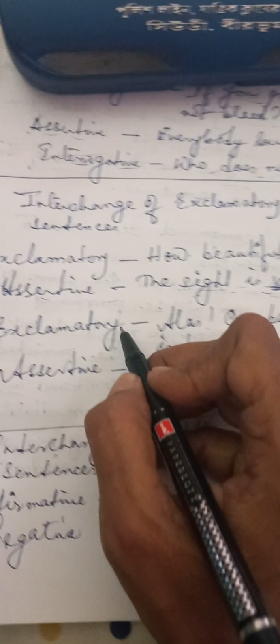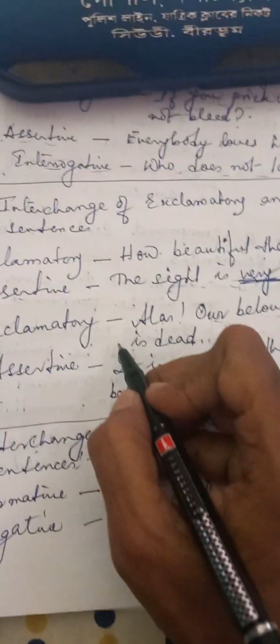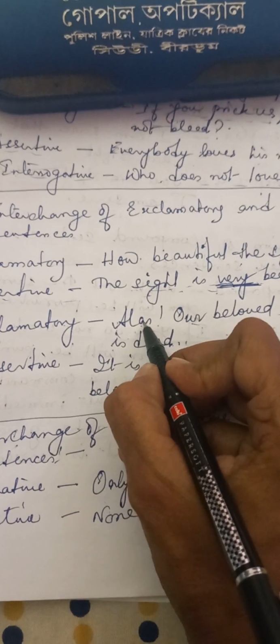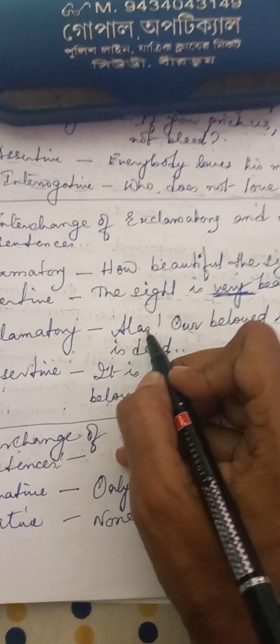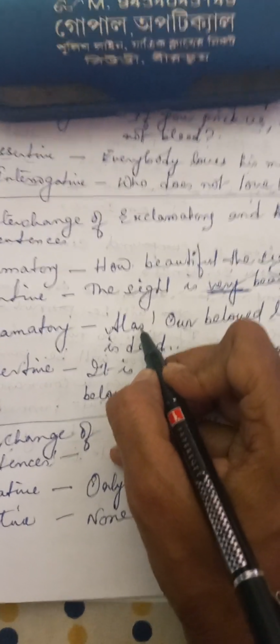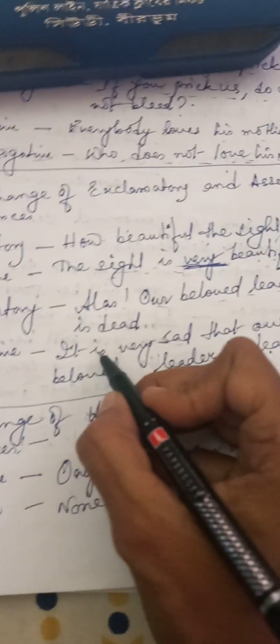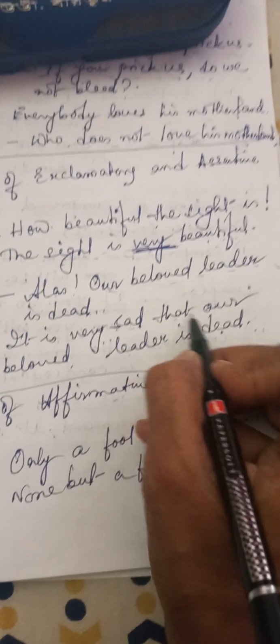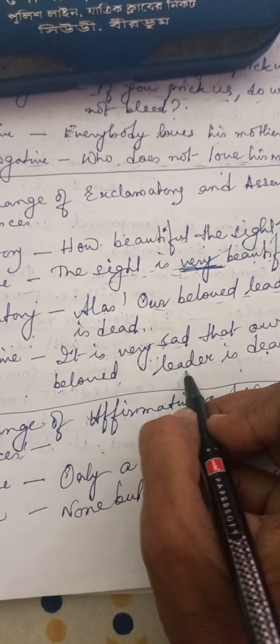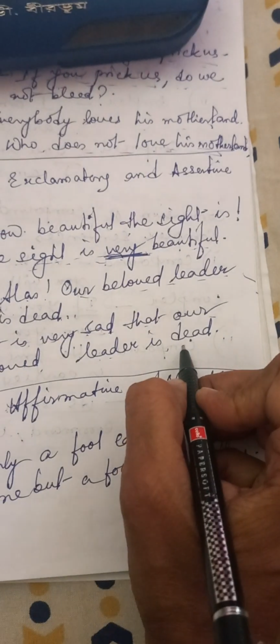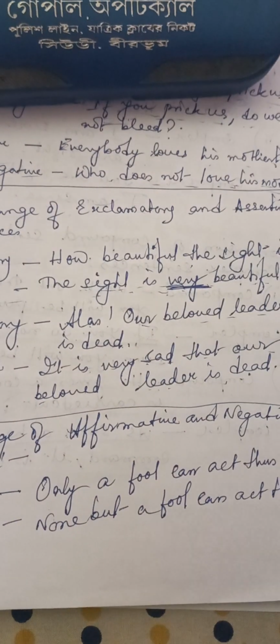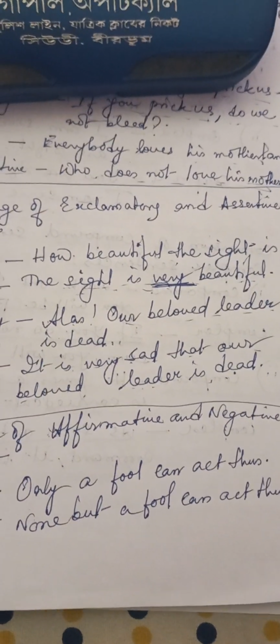Next example, exclamatory: alas, our beloved leader is dead. তো এখানে একটা দুঃখের বিষয়। সো দেখতে হবে সেন্টেন্সটা দুঃখের না আনন্দের, ঠিক আছে? So assertive will be: it is very sad that our beloved leader is dead. This will be the answer for assertive.